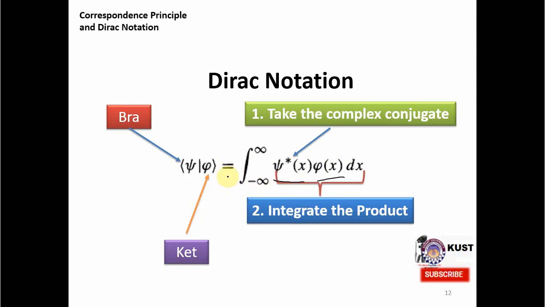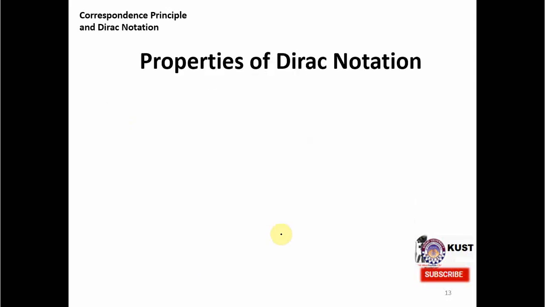But the Dirac notation for this complex way of writing is very simple. We write this in terms of angle brackets: the complex conjugate is the bra, the first part of the word bracket, and this phi, or the regular part, is the second part of the bracket, that is the ket. So this is the Dirac notation, but it is not very trivial. This notation has many good properties, and let's talk about these properties one by one.